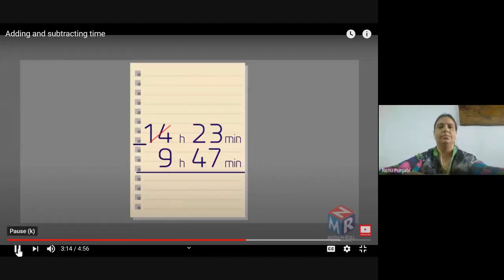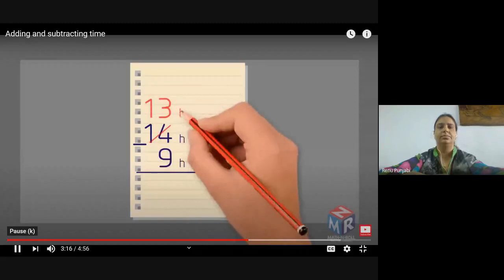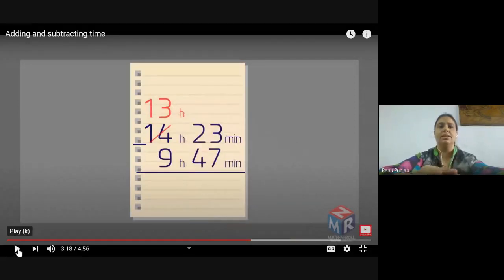14 hours becomes 13 hours instead of carrying 1 hour. Now see here. When 23 minus 47 is not possible, we will not consider it as a normal subtraction, because 23 is a smaller number than 47. So now we take a complete 1 hour from the hours column and add it over here.